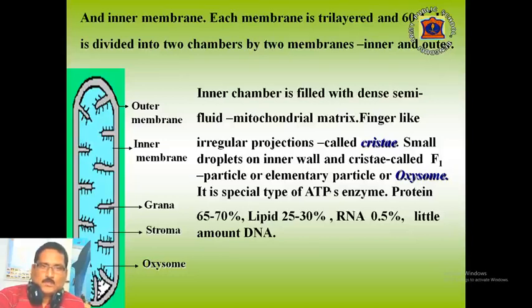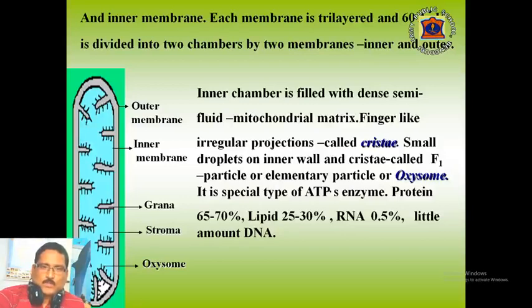Mitochondria is divided into two chambers, outer and inner chamber. The inner chamber is large, filled with dense semi-fluid material called mitochondrial matrix. Finger-like irregular projections are seen from the inner chamber, called cristae. On the inner body wall and on cristae, small droplets are found, called elementary particles or F1 particles or oxysome.